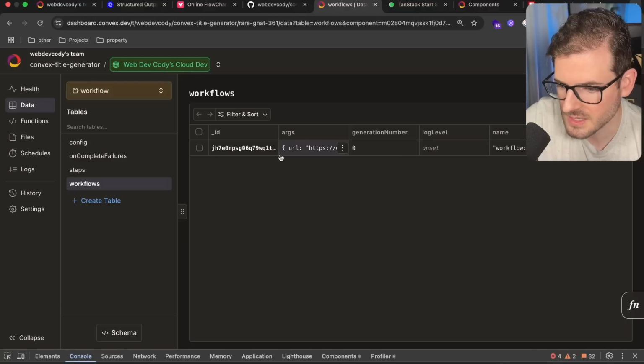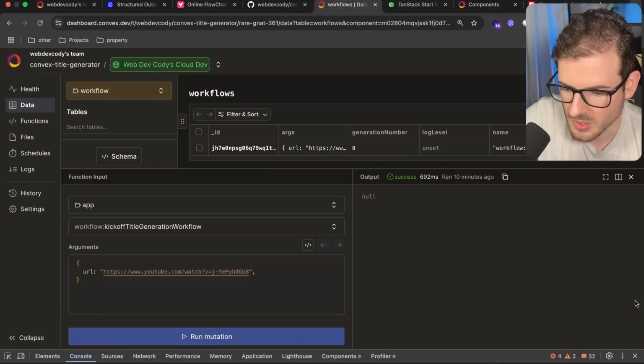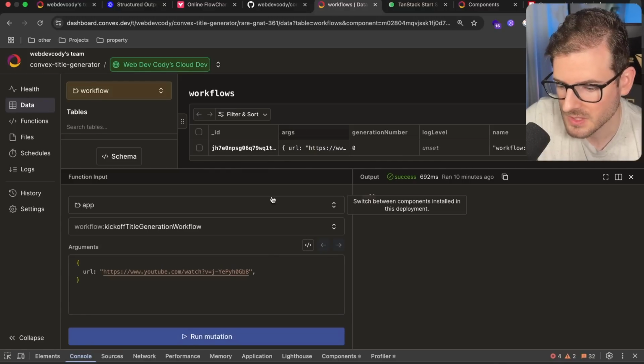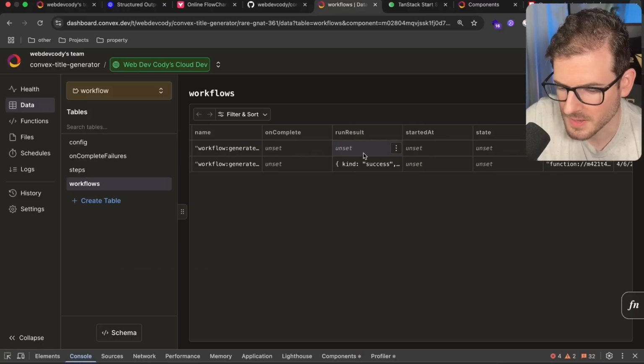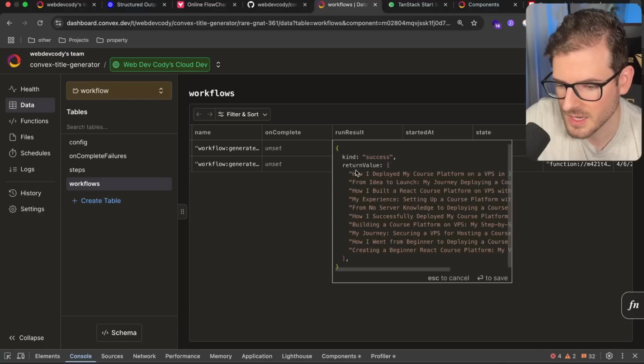Let's go and let's test out this workflow. So let's go back to functions. I should be able to just kick it off, and then we should see if this is going to work. So we should have a new workflow that shows up. Must be this one. It's still running. It can take some time for this thing to finish because it has to do so many OpenAI calls. Okay, it looks like it's done now.